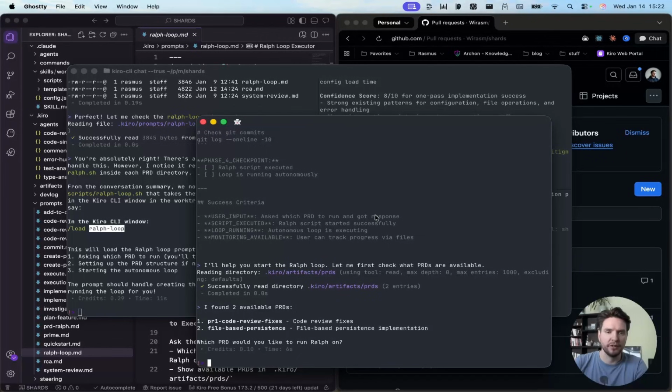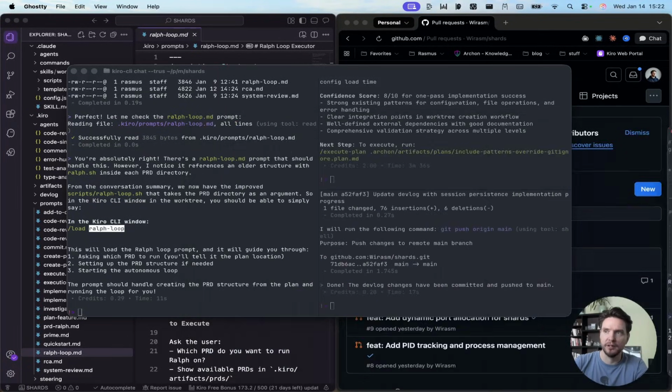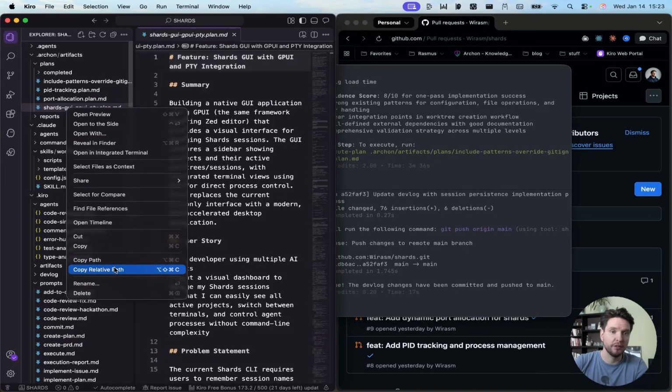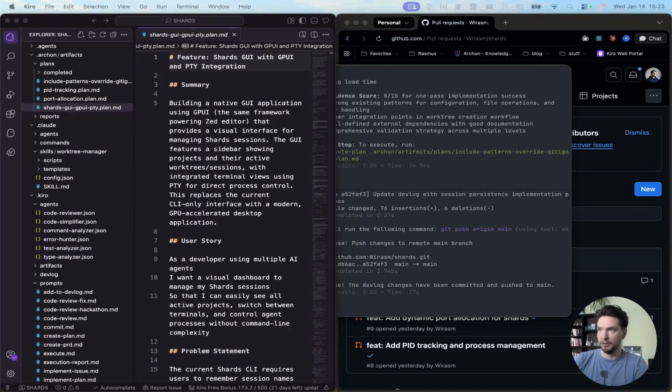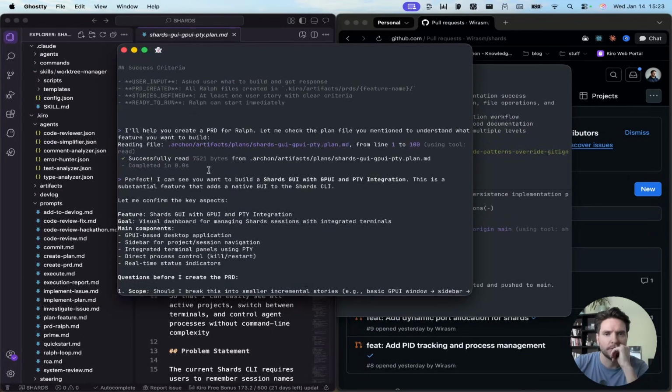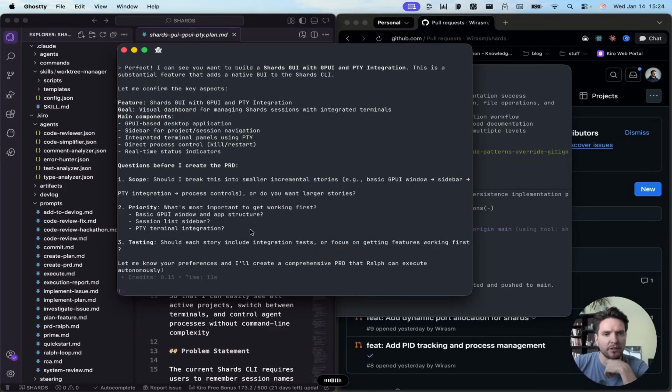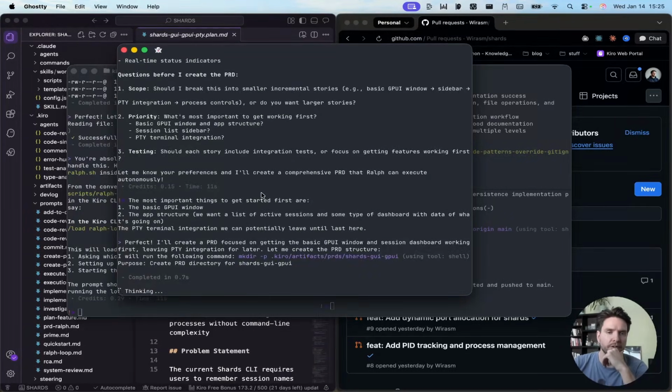So actually one reason why we might not be able to do this properly is because the plan file is actually not a Ralph PRD, it's PRP. So that might be the issue, but I'm just going to give it to it anyways here. We're going to run. Great. So it understood that it should use the PRP plan file to create a PRD. The most important things to get started first is the basic GUI window and the app structure. We want a list of active sessions and some type of dashboard with data of what's going on. The PTY terminal integration we can potentially leave until last here. Okay, great. We're doing all of this in the worktree, so that's great.